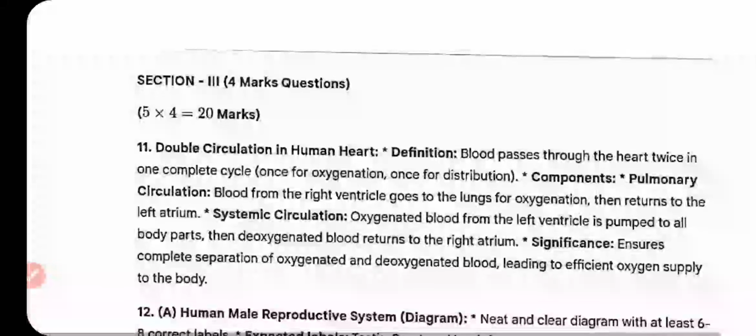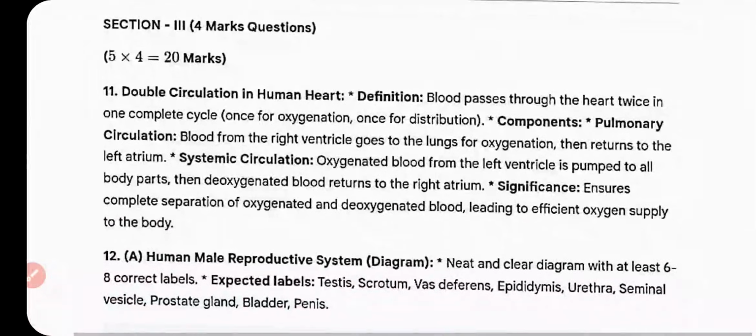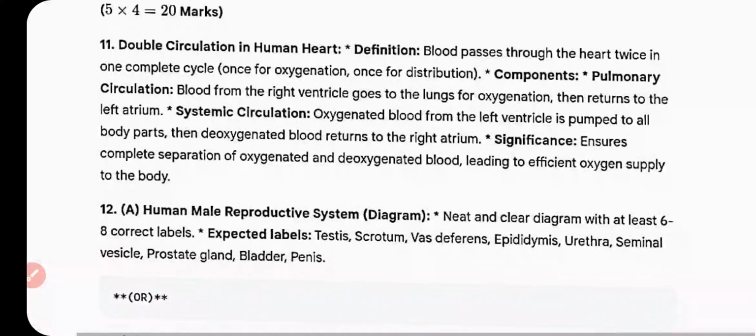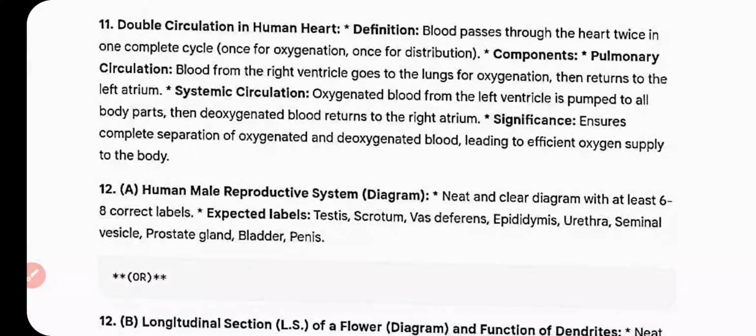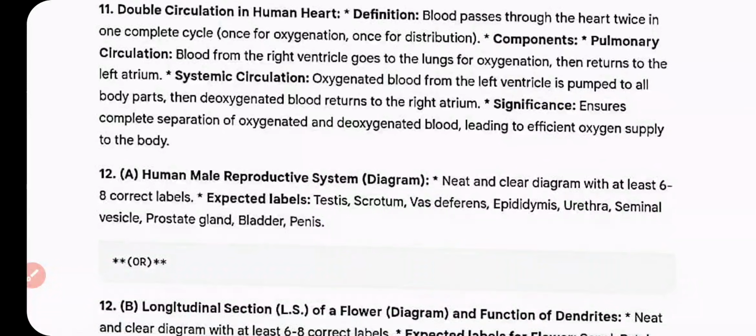Question number 11, double circulation in the human heart. Definition: blood passes through the heart twice in one complete cycle, once for oxygenation and once for distribution. Components: pulmonary circulation, blood from the right ventricle goes to the lungs for oxygenation, then returns to the left atrium.